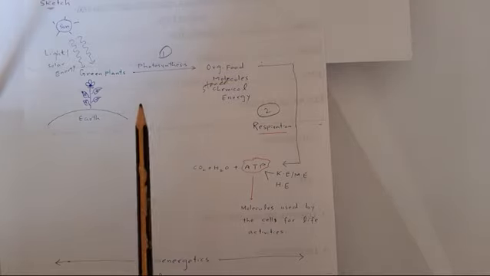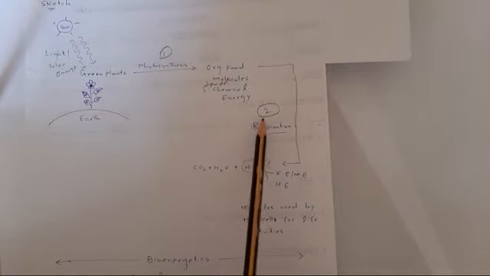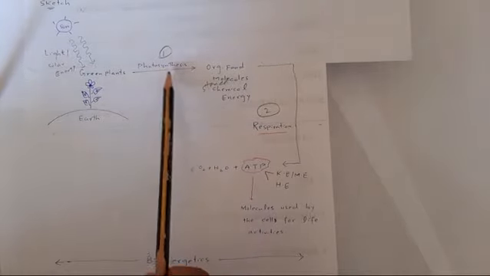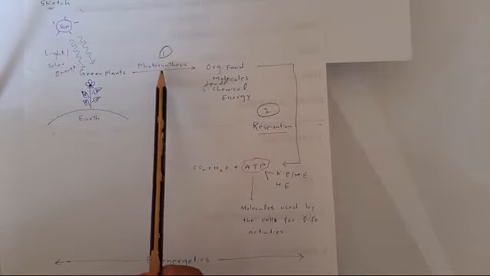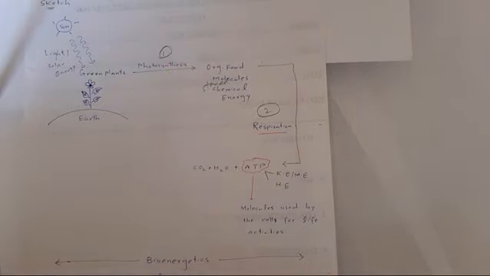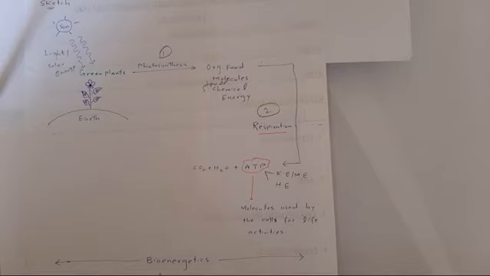This chapter basically deals with the two fundamental metabolic processes, that is photosynthesis and respiration, which are the two main processes involving energy transformation in living organisms.